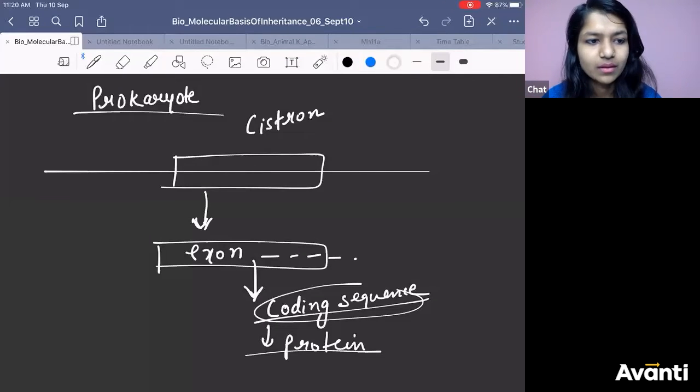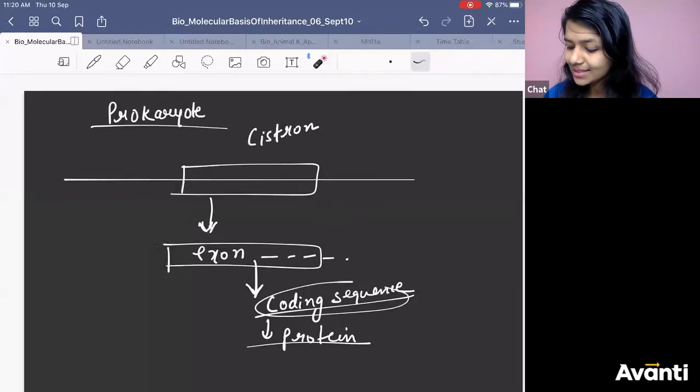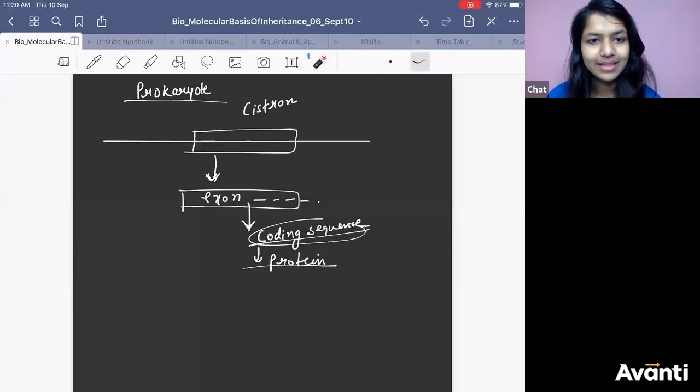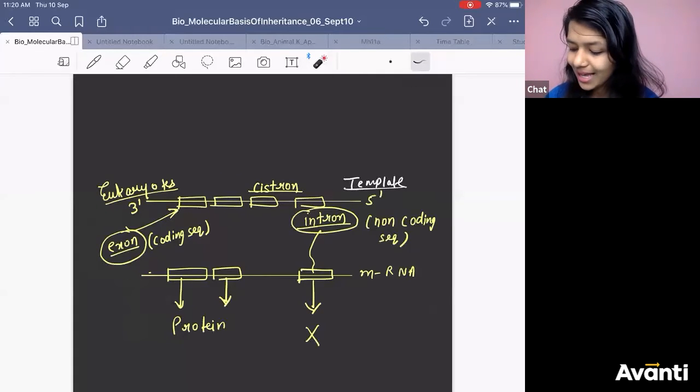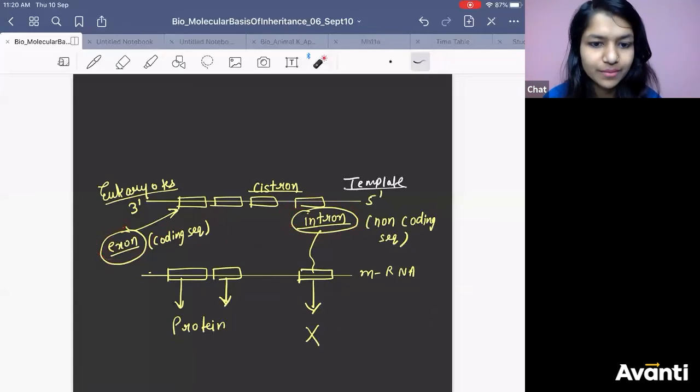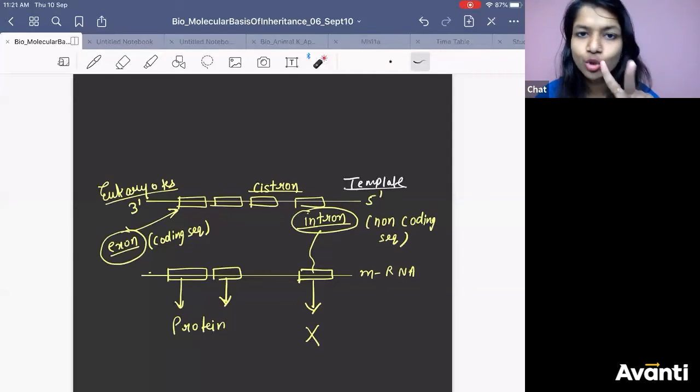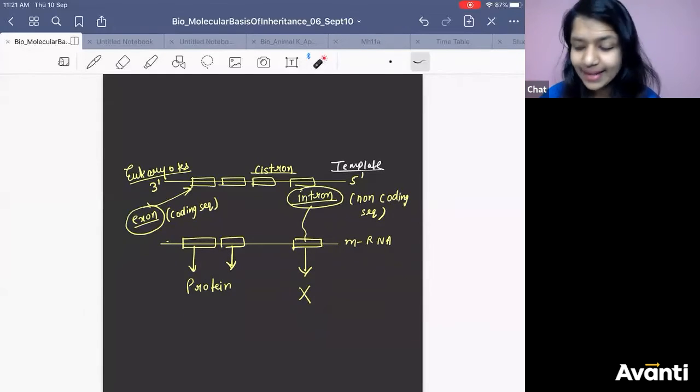Okay? Yes, Athar. Okay? So that is your prokaryote. They have only exon. They don't have intron. But in case of eukaryote, they have exon and intron in their cistron. Got it? Two differences. This is the homework for you to find out, to write down the differences between prokaryote transcription and eukaryote transcription. 2 points we have discussed already. Now moving forward in detail.